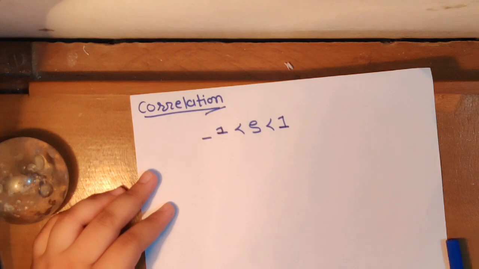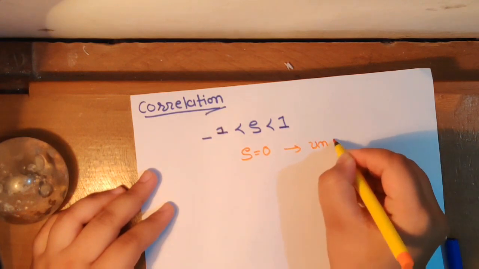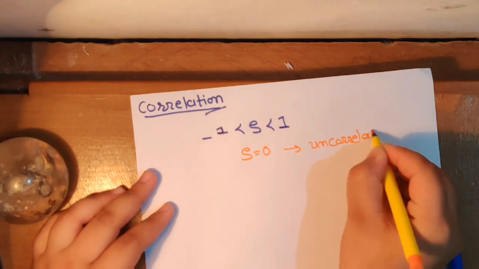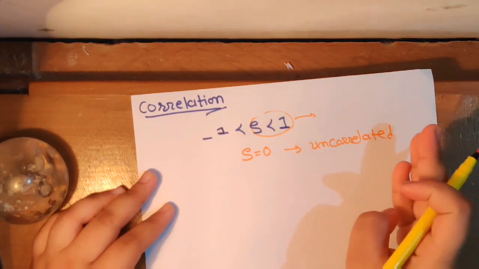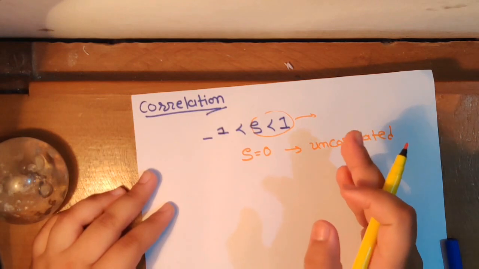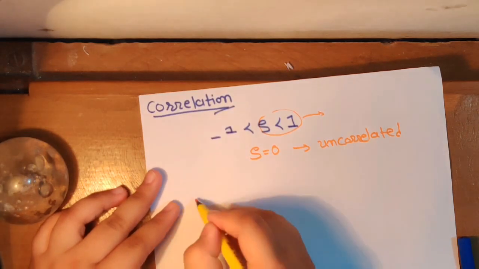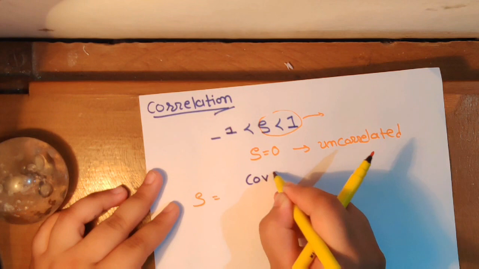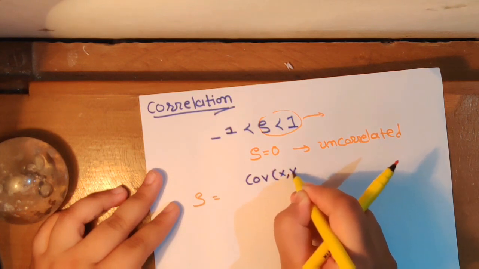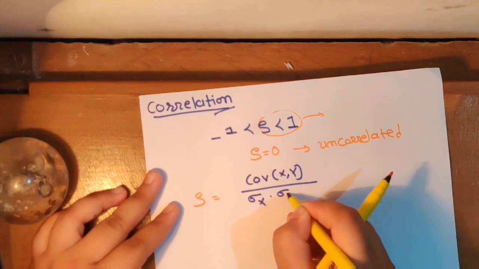Rho equals 0 means they are uncorrelated. And rho equals 1 says that they are highly related, or we can say that both random variables are the same. Mathematically, we can define rho as covariance of X and Y divided by standard deviation of X into standard deviation of Y.